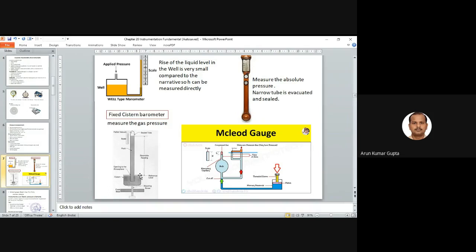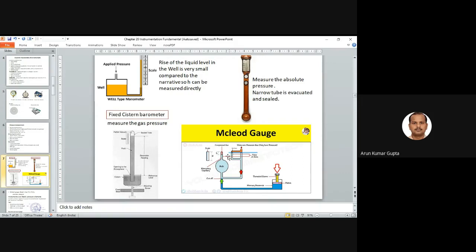You can see the diagram: this is the barometer reading, this is a reference line level, and this is the adjustable screw. This is a fixed base, so that we fix the barometer in a plane and can take a reading of this level change. So this measures the gas pressure.